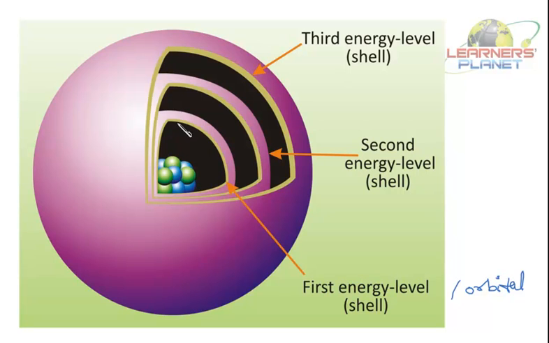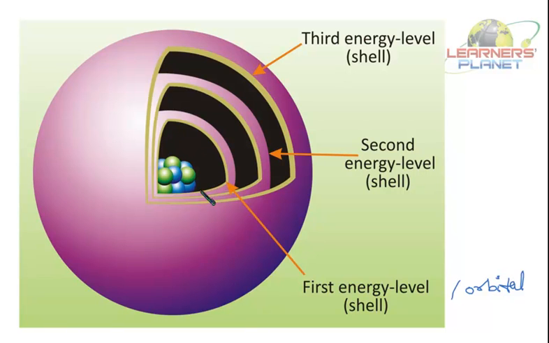There is a limit to the number of electrons which each shell can hold, and it is given by 2n square, where n is the number of the energy level or orbital.